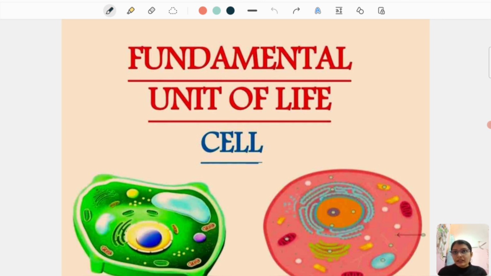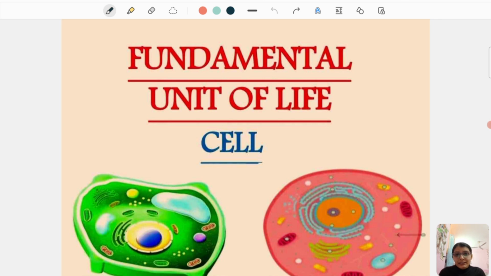How? Just like you have bricks during the construction of a building, one by one the bricks are connected and a huge building is constructed. Similarly, there are millions of cells inside the human body which constitute together to keep us working. Just like in non-living things the constituent particles are atoms, similarly, in living beings, the constituent particles are cells.